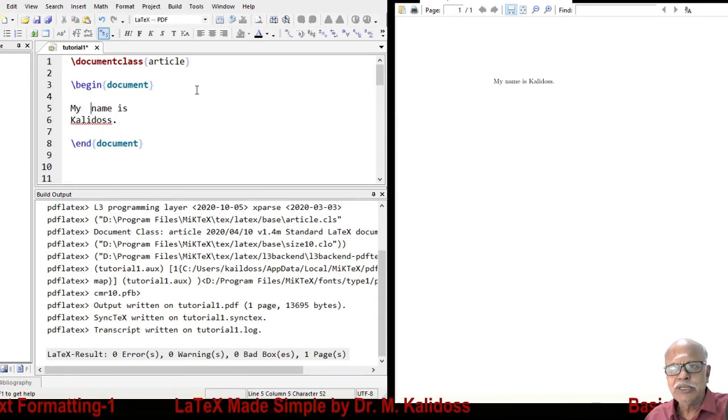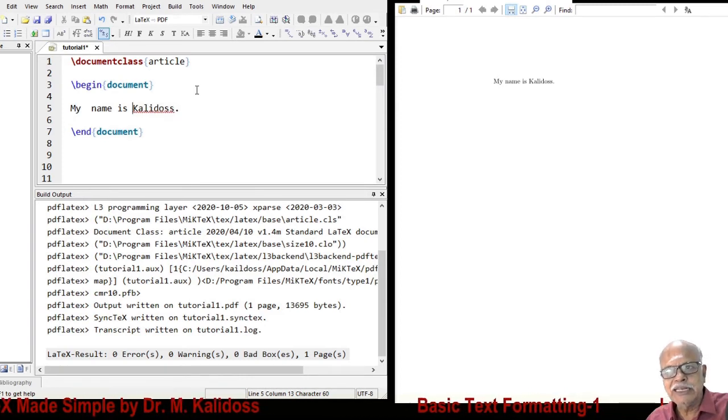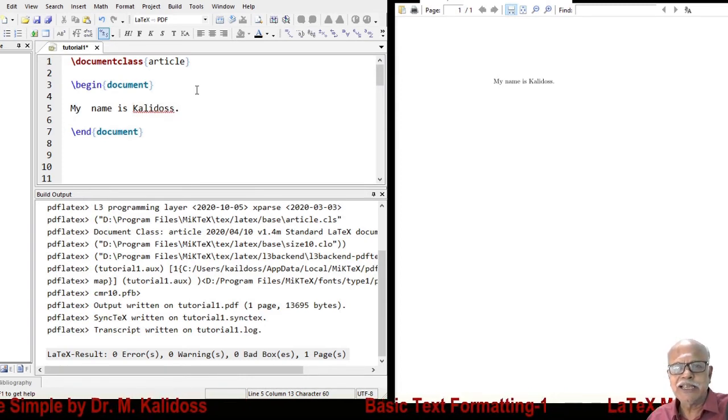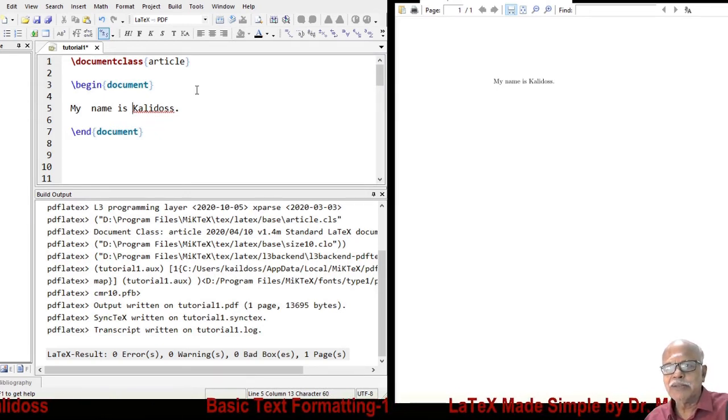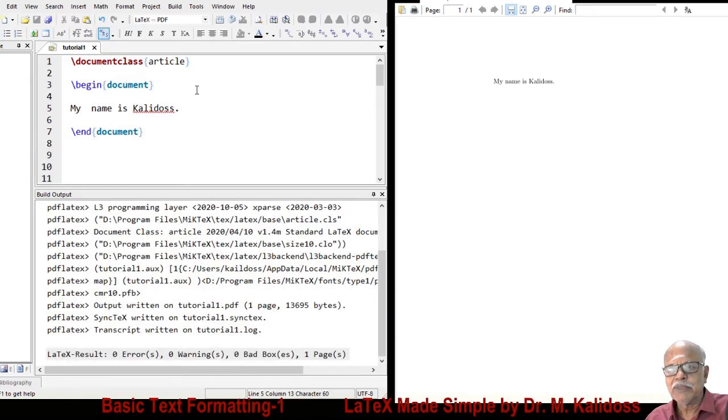And also, just because you have typed something in the next line in the editor, it will not be available in the next line in the output. For the sake of clarity, I have brought them here once again. My name is Kalidas.